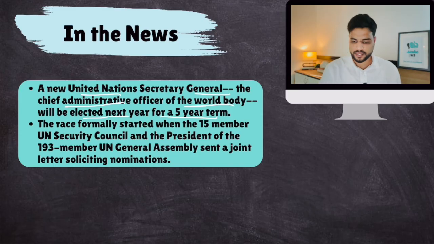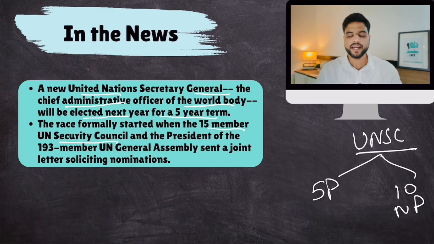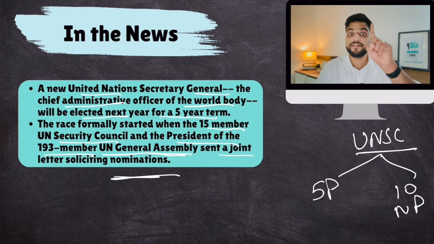The first step is that all 15 members of the United Nations Security Council, as you all know, has 5 permanent members and 10 non-permanent members, right? So all 15 members will give a letter, and the President of the United Nations General Assembly, the 193 member General Assembly, will send a joint letter to ask for nominations. This is the first step.